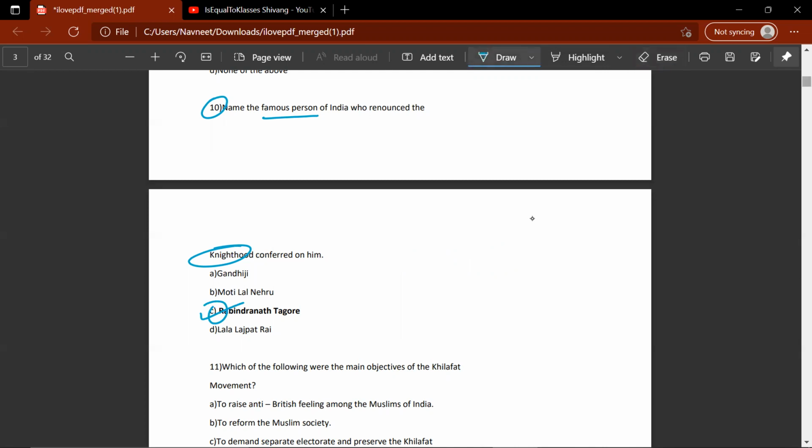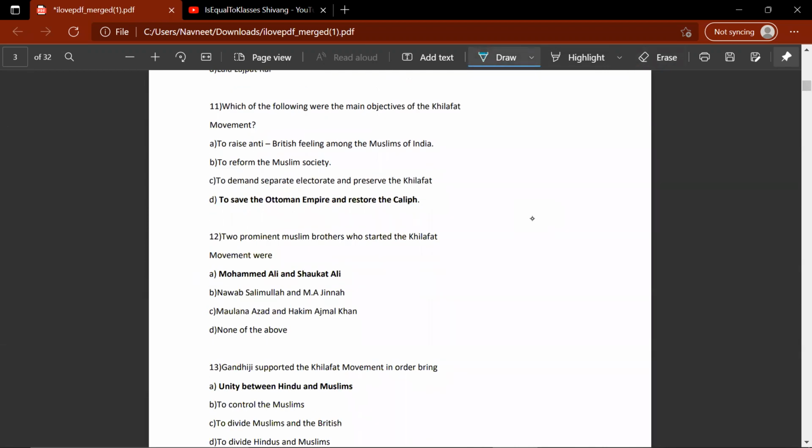The 11th question. Which of the following were the main objectives of the Khilafat movement? To raise anti-British feeling among the Muslims of India, to reform the Muslim society, to demand separate electorates, to save the Ottoman Empire and restore the Caliph. So this would be the correct answer.